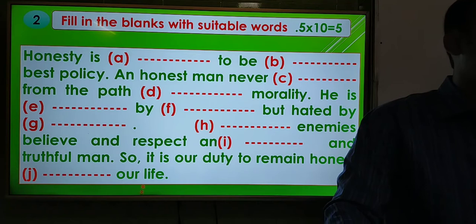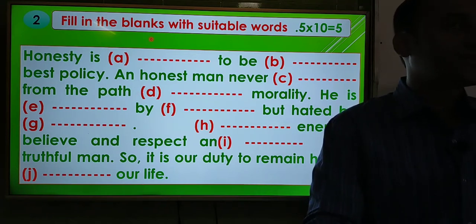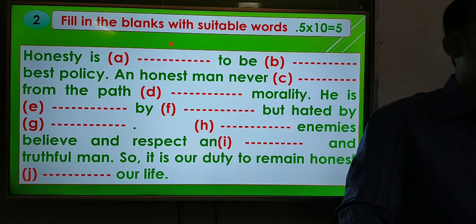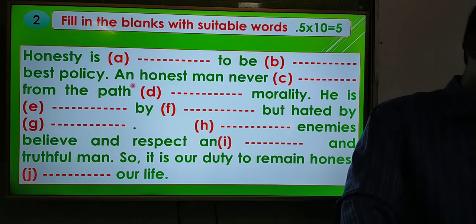Okay, dear students, this is the second passage, and this is also fill in the blanks. That means cloze test without clue. There is no clue here, there is no box here, so we have to use some vocabulary to complete this passage. So dear students, I am going to read out the passage at first.